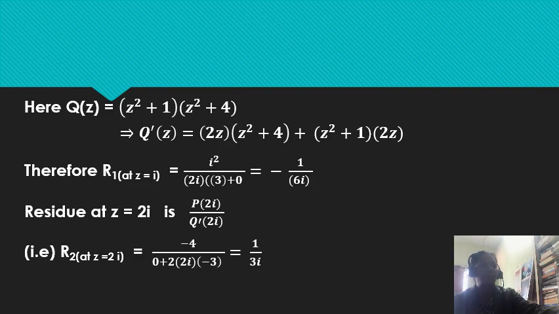Now, calculate R1 at the point z equal to i, which is equal to minus 1 by 6i. Just by substituting z equal to i, we get this value. Then the residue at z equal to 2i is p of 2i divided by q dash of 2i. So, therefore, we get the value 1 by 3i.